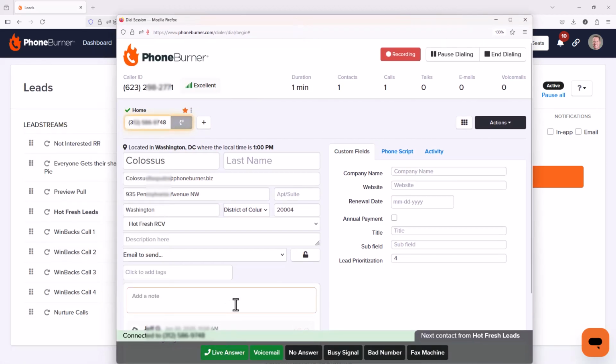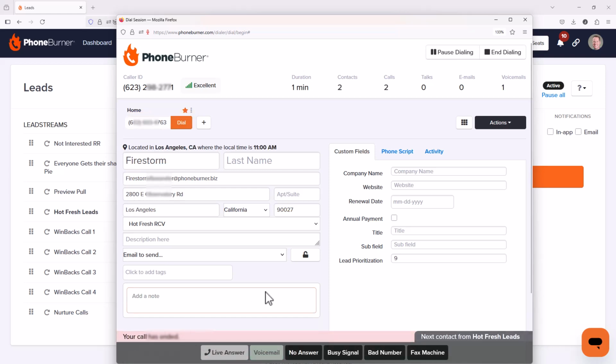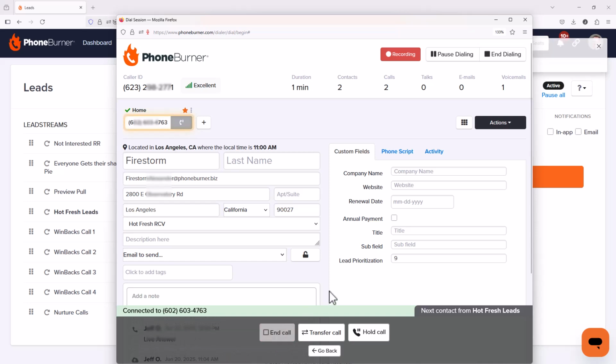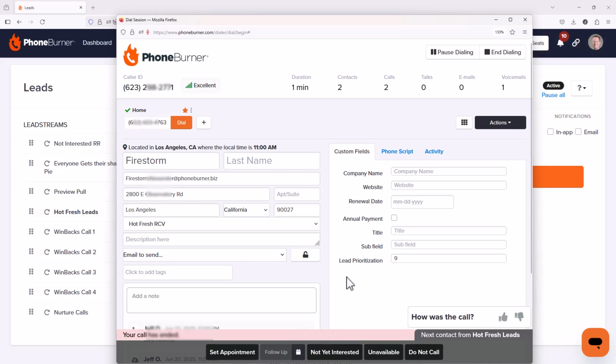If he doesn't answer and I click voicemail, he's going to recycle either back into the hot and fresh leads or into some other lead stream depending on that lead stream's settings. If he does answer, I click live answer, I end the call, I do my whole conversation, I do that whole thing, I update my notes, do everything that I need to related to this record.